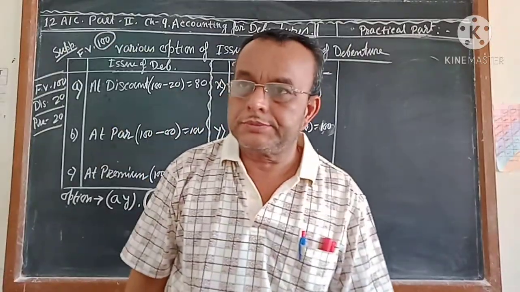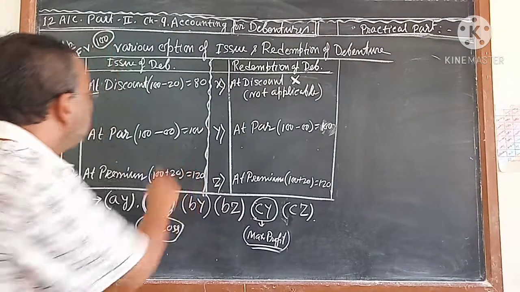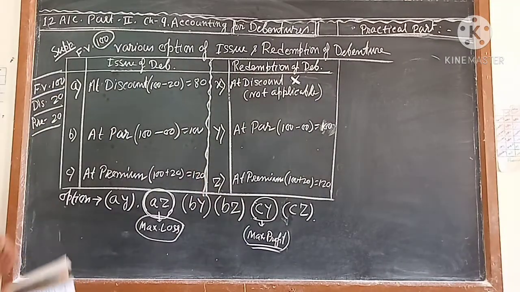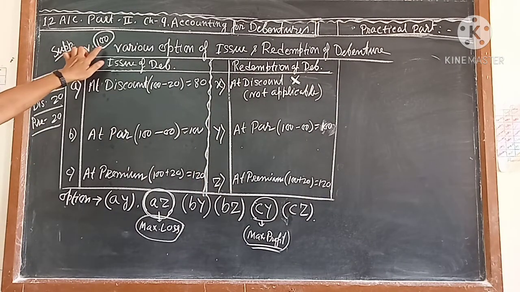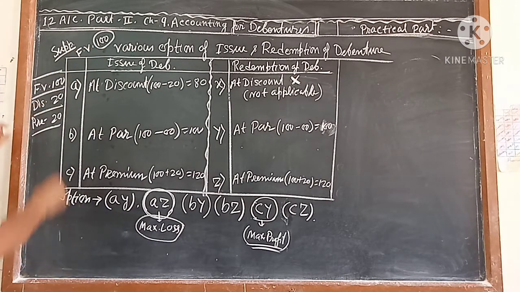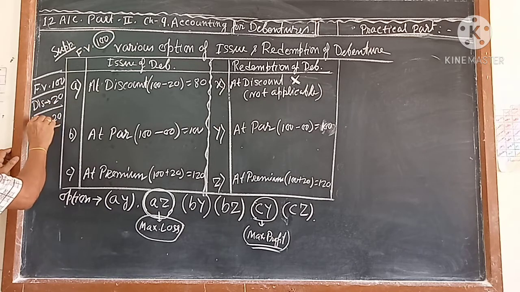Now you understand? You come back here, what I have done here. Suppose the face value of the debenture is 100, and the discount, if it is 20, and premium, if it is 20. Both cases I have taken 20.